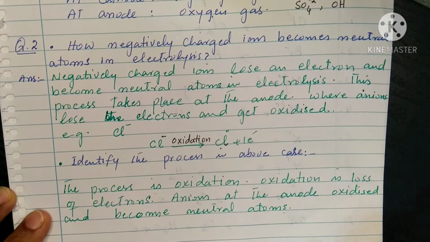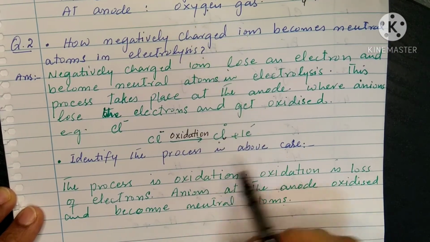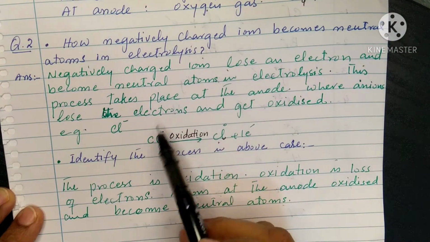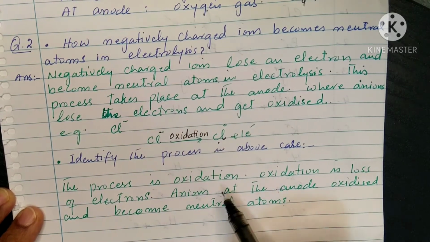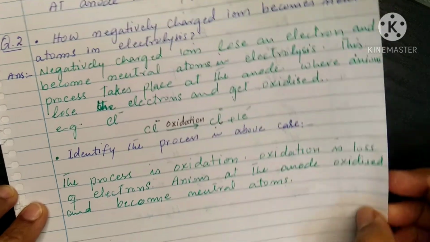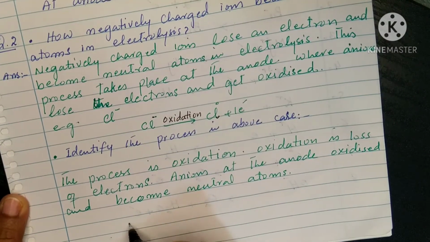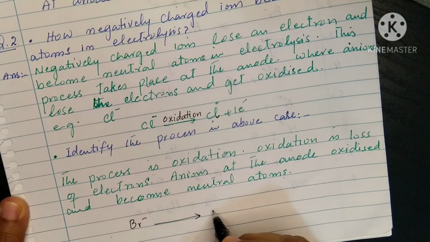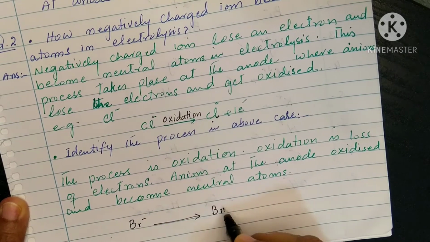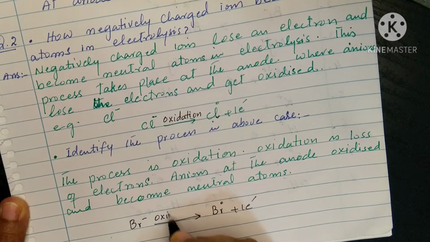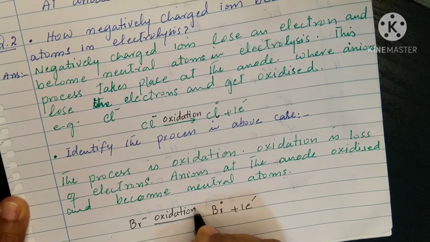Second part of question number 2. Identify the process that takes place at the anode. At the anode there is an oxidation process, because negative ions when they reach the anode lose the electron. For example, if we take any negative ion, suppose bromide ions, when they reach the surface of the anode, they will lose this extra electron and convert into the neutral atom, and this process is called oxidation. So the oxidation process takes place at the anode.